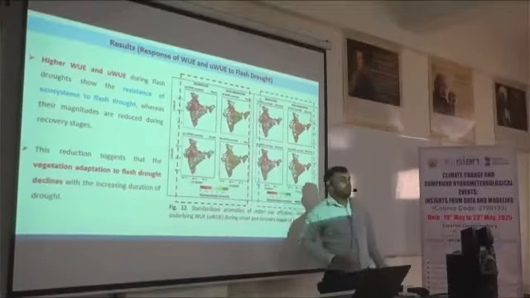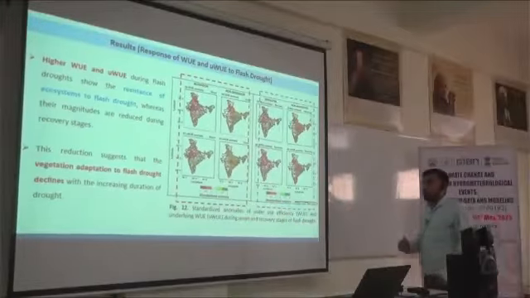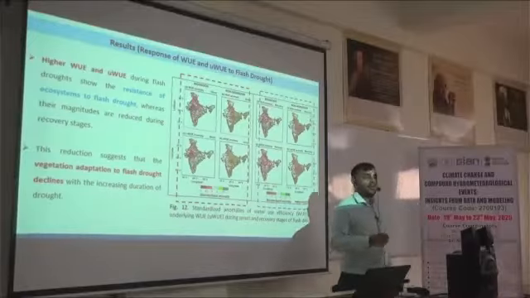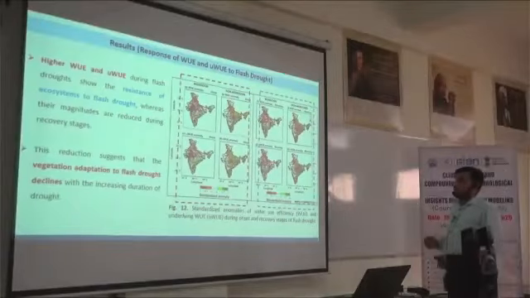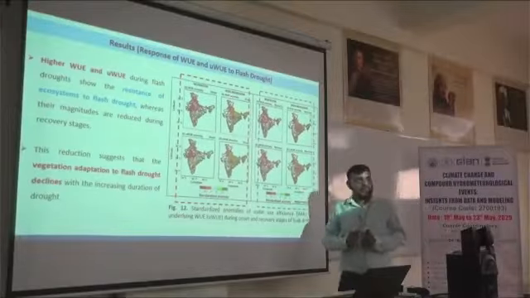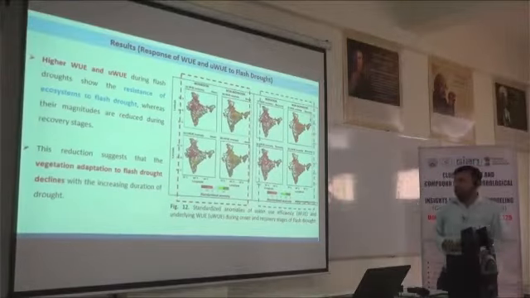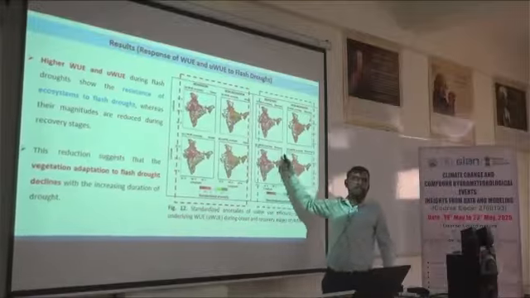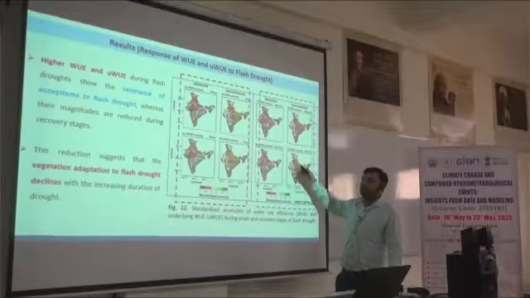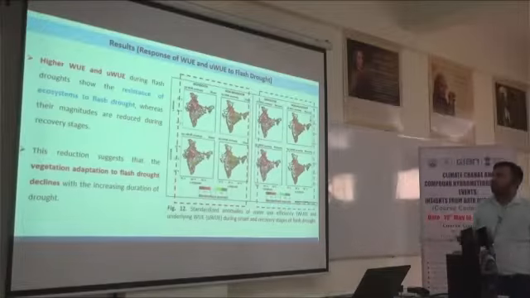The high value of underlying water use efficiency or water use efficiency indicates that our ecosystem is highly resistive or highly adaptive to flash drought risk. But this resistance or adaptation decreases with increase in flash drought duration. Initially it shows high resistance, but this resistance decreases due to increase in the flash drought duration. So this is the finding of these results.